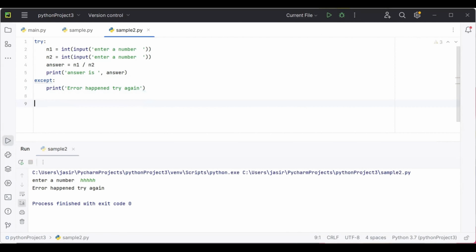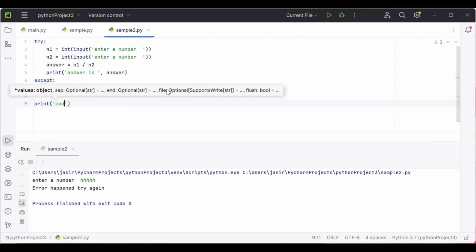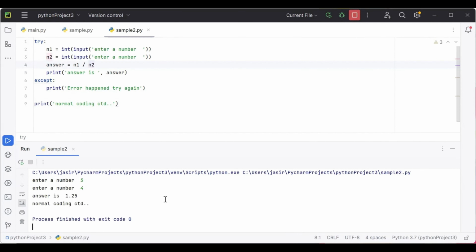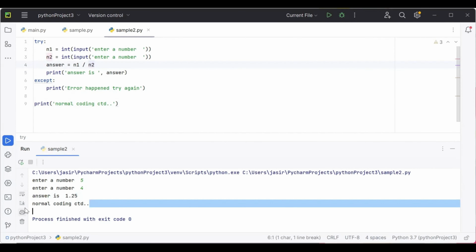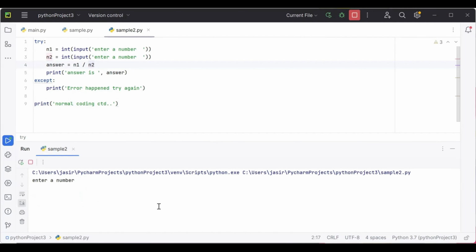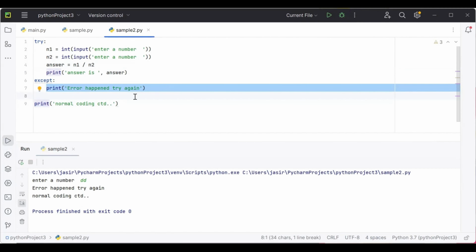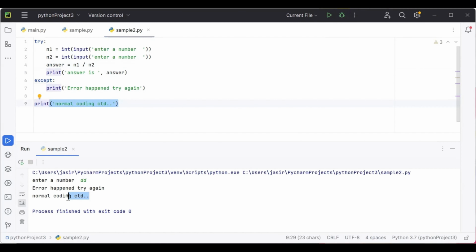Now below that, we can write the normal code. Maybe I'm just typing normal coding continued. Something like that. So you can see when there is no error, it will print the answer and it will say normal coding continued. And if there is any error, maybe I'm writing a letter, it will go to the except block and print error happened. After that, it will continue with the normal coding.